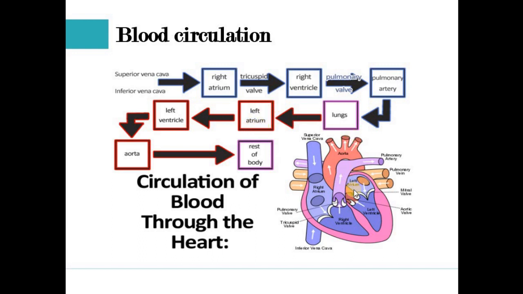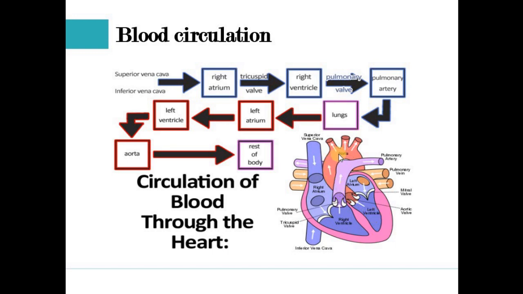Look, from the lungs, the pure blood is entering into the left atrium. Now, as the left atrium contracts, the mitral valve opens, and in this way the pure blood enters into the left ventricle. Now, what is the function of the left ventricle? To contract. As the left ventricle contracts, the mitral valve closes and the aortic valve opens. Now the blood is pushed into the aorta.